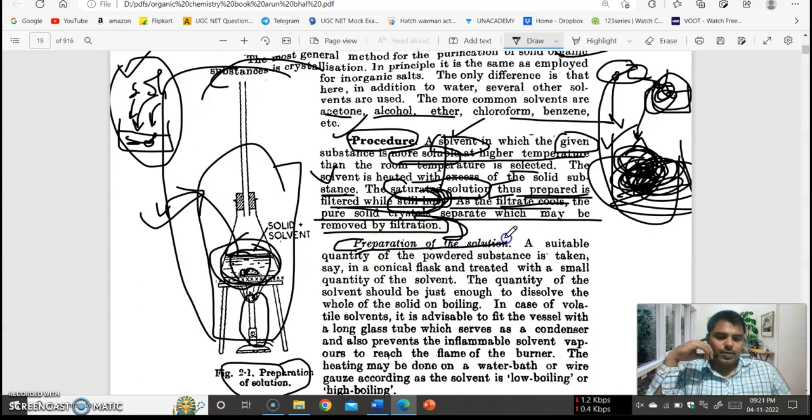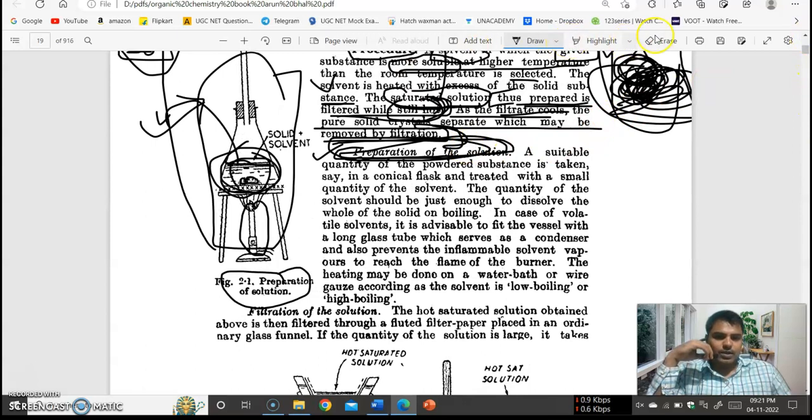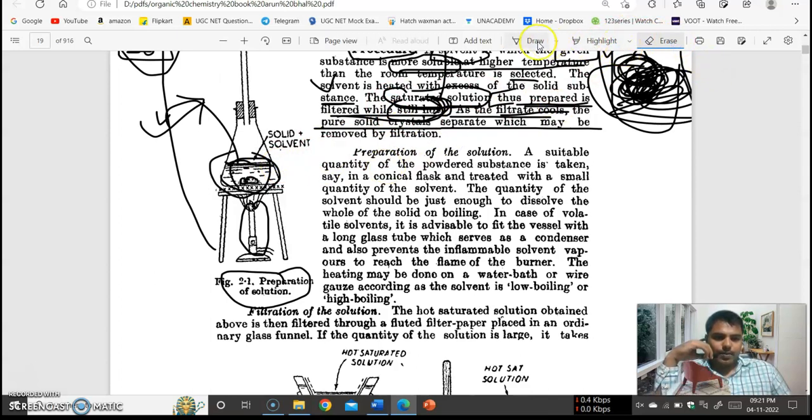Next, coming to the preparation of the solution, how we have to prepare the solution, we are going to study in this session. Preparation of solution: a suitable quantity of the powdered substance is taken. How we prepare it, that process is what we are going to study now.